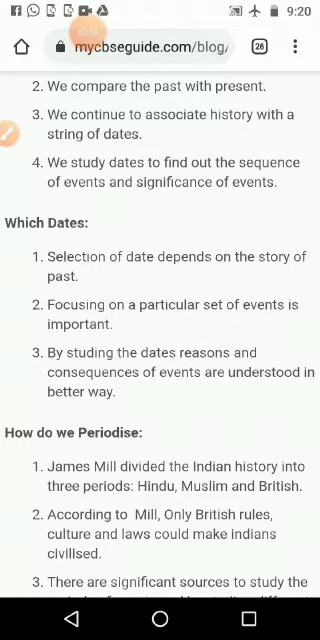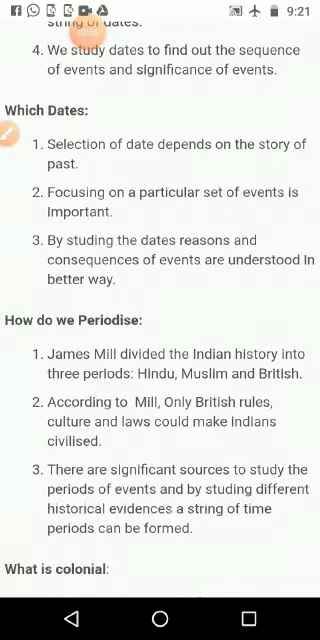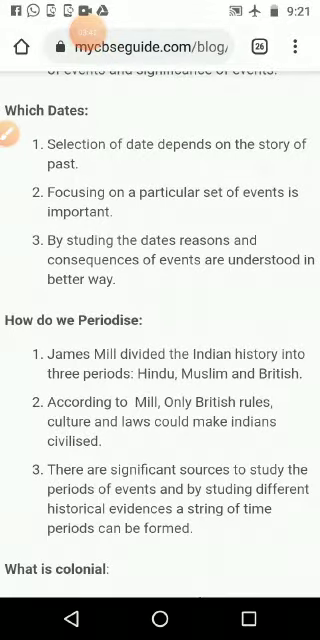Then which dates do we want to study? Selection of dates depends on the story of the past. If we are studying only the kings, then we will take those things only. If we are looking at social changes, for example, from small tribal groups of people, they come under a leader or a small king. Then how they develop big kingdoms or empires. Then again how it changes to democracy, or the development of democracy. Like that we will see. According to that we will keep the dates.